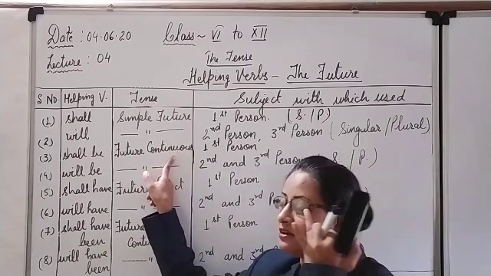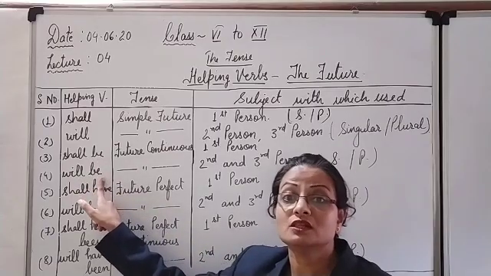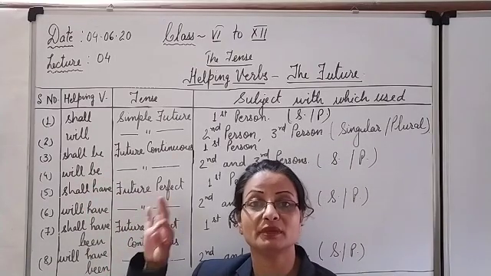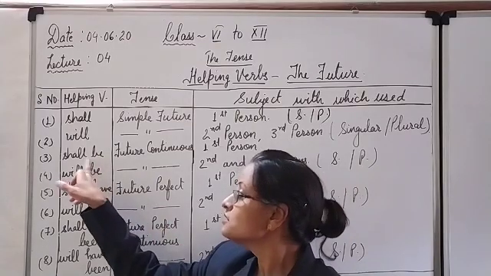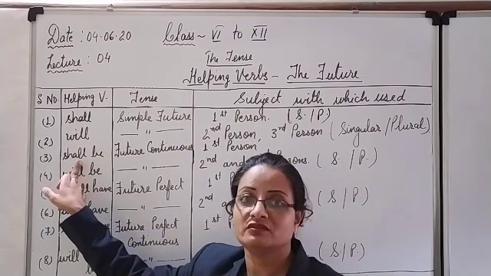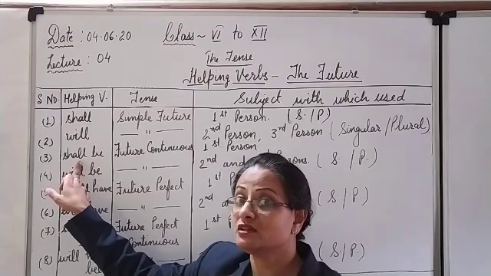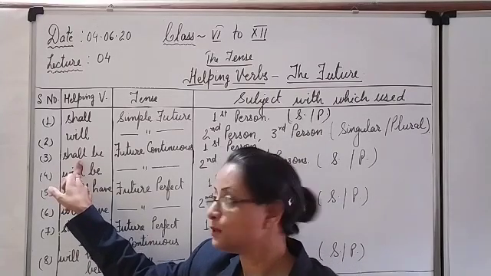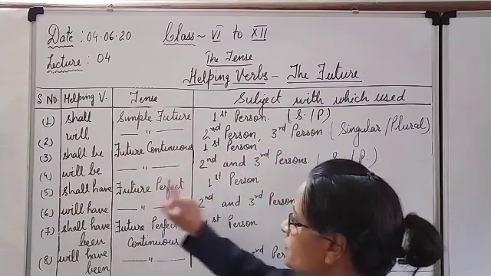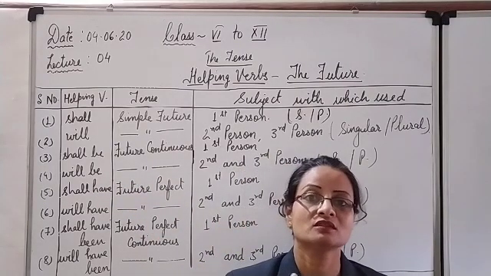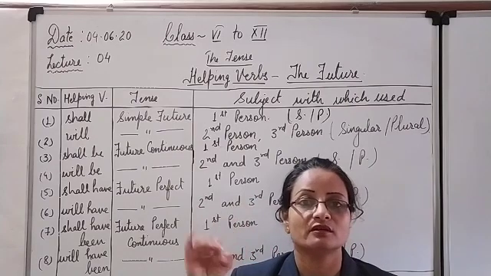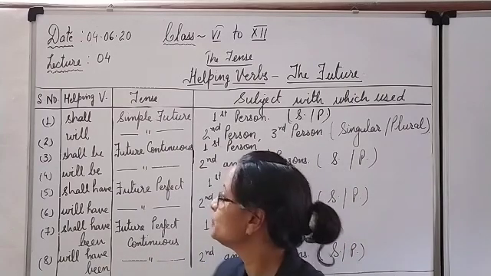Now comes the future continuous. Shall be and will be. You have to add be, the root verb of is, am, are and was verb forms. So shall, I have told you, if there is shall, we have to use only with the first person singular and plural. Here also the same. Will be is used in the future continuous with second person and third persons singular and plural.